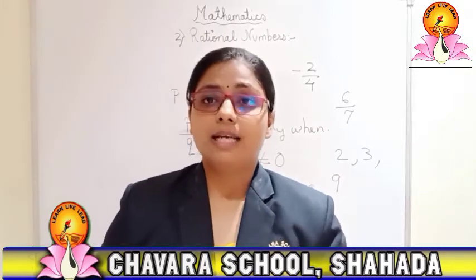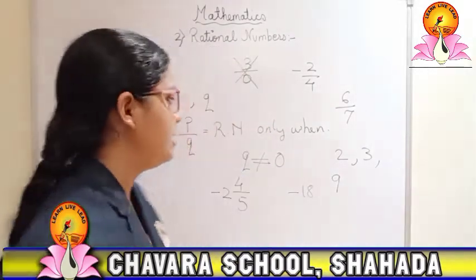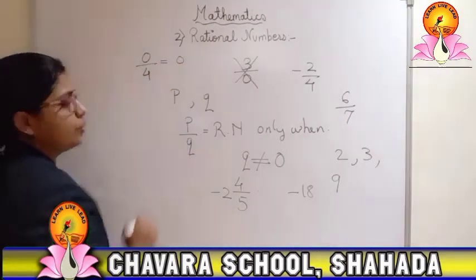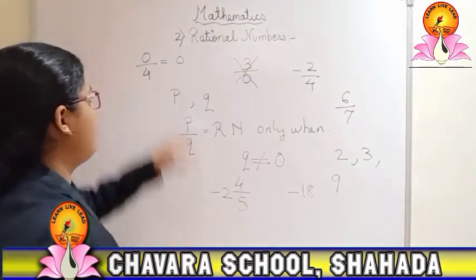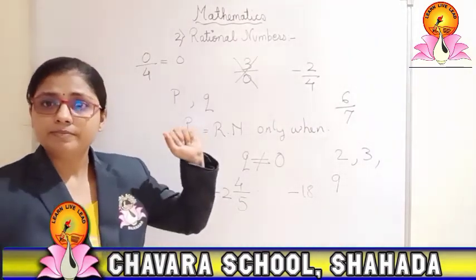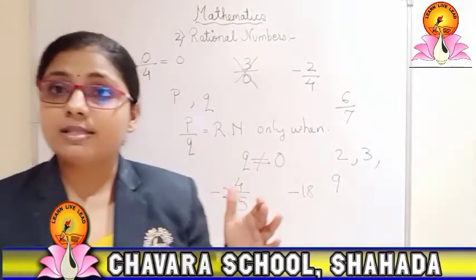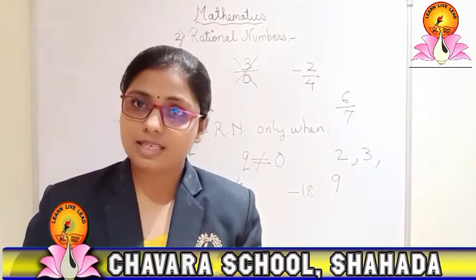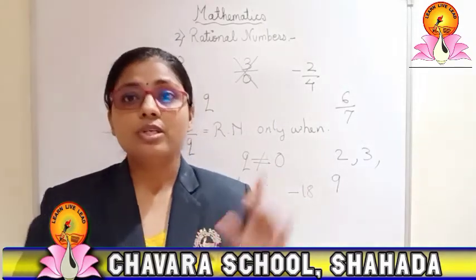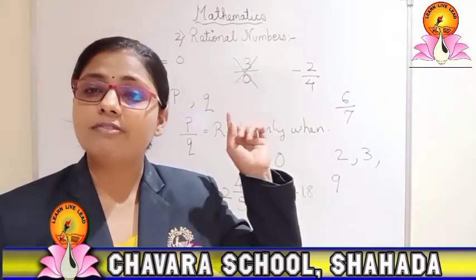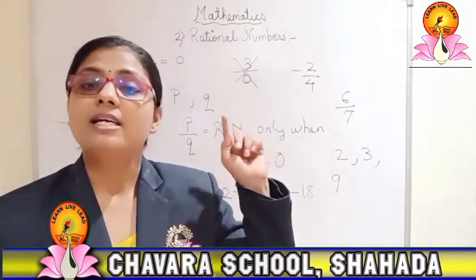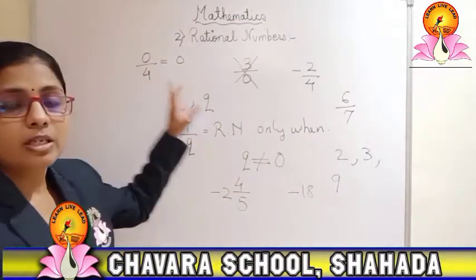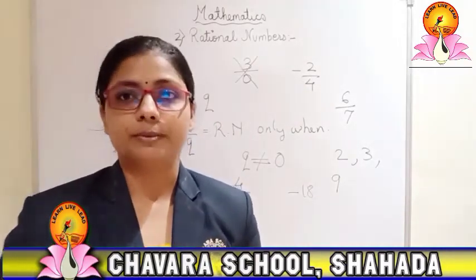This is about this. Then one more thing, if the number is in such a way that the answer will be 0, right? But can we say that it is a rational number? Yes. Why not? Because all the integers are rational numbers, right? All the integers are rational numbers. So 0 also comes in the category of integers. That is why 0 is also known as a rational number. So if the number is given in such a way, you can say that it is a rational number.